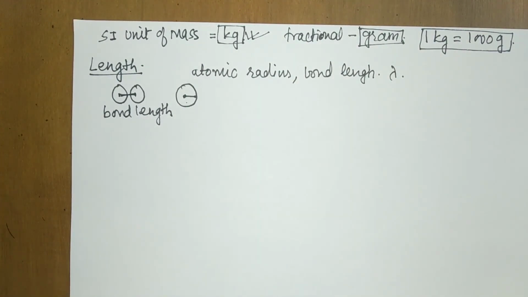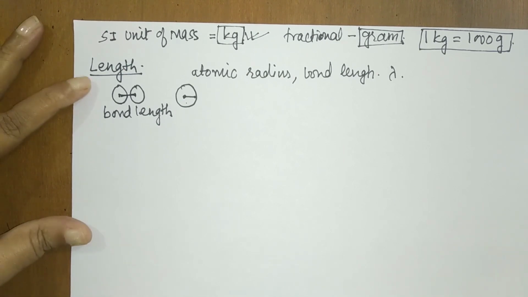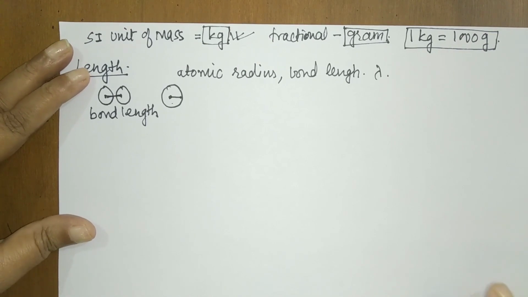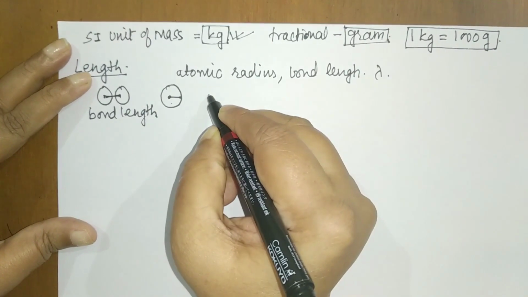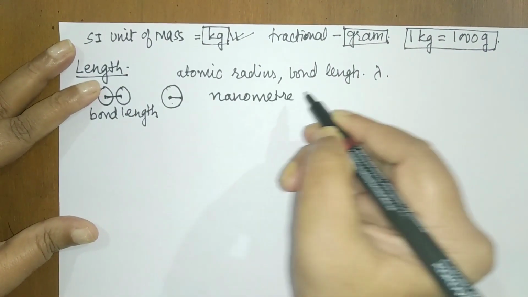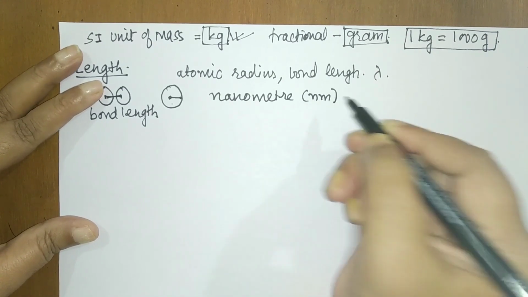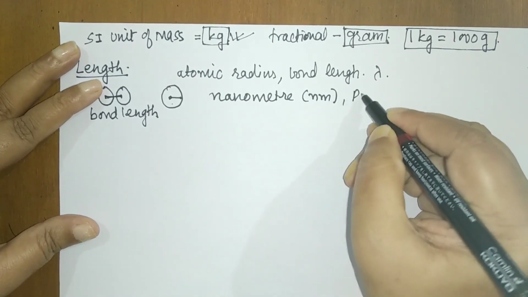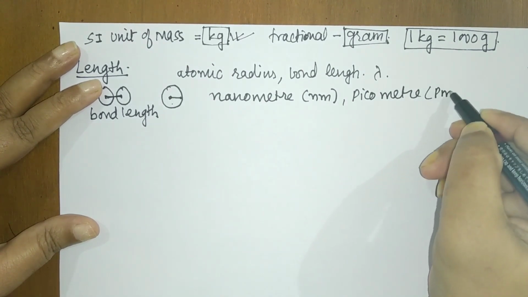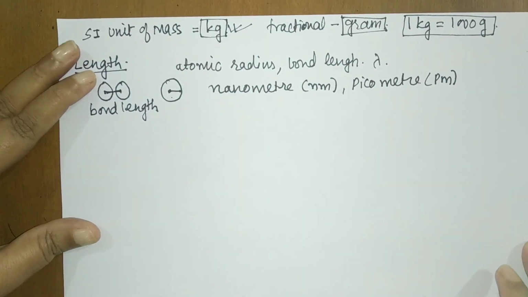So this type of distance we need to measure, and these quantities are very, very small. And therefore, we use the fractional units of the SI unit of length, and they are nanometer, represented by nm. You have picometer, that is pm. So this type of units are used.